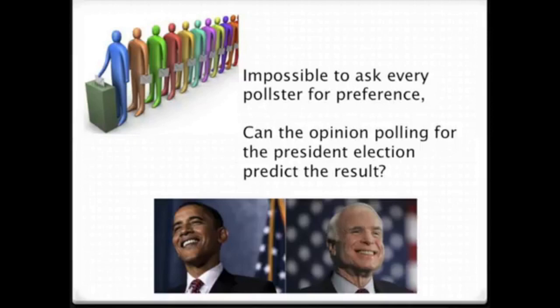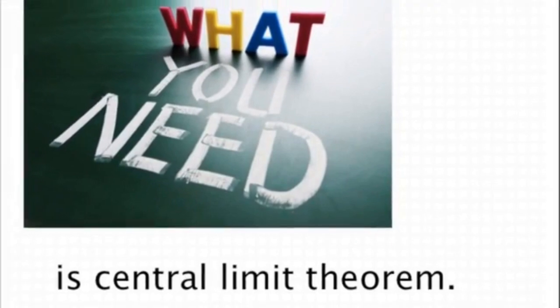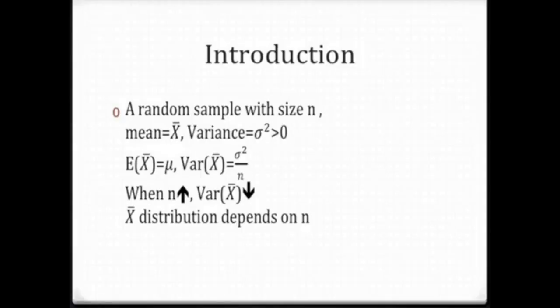Today I will introduce to you the Central Limit Theorem, using the 2012 US presidential election, Obama versus McCain, as an example. There are a lot of opinion polls coming out before the official vote. But the population of the United States is so large. How is it possible to investigate everyone's wishes? Can these opinion polls be trusted? Is it possible to predict actual voting intentions? At this time you need the Central Limit Theorem.